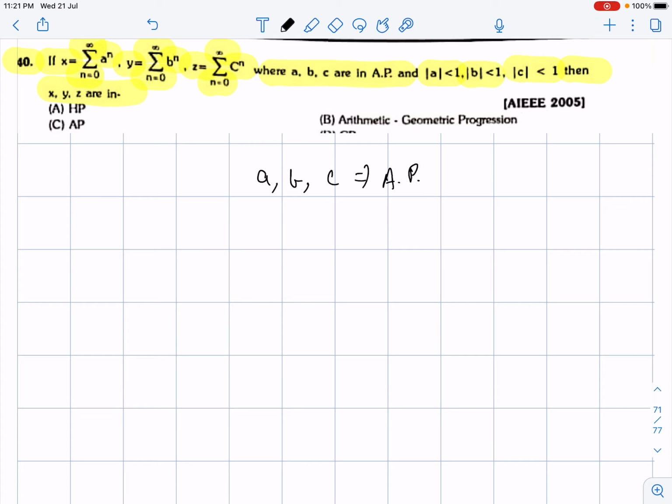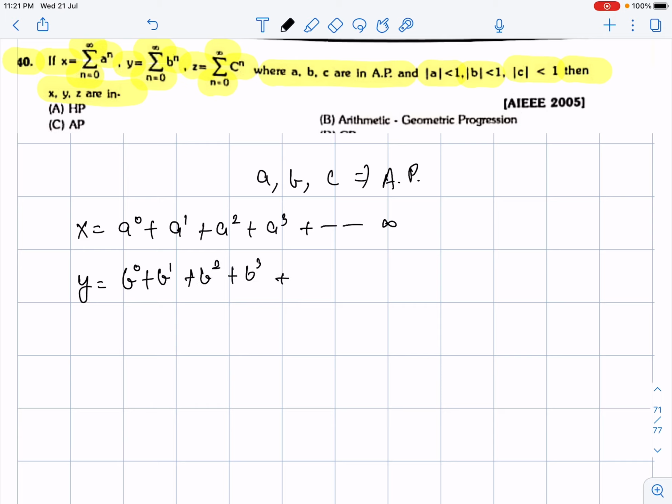and the first thing it implies is what? x is equal to a to the power 0 plus a to the power 1 plus a to the power 2 plus a to the power 3 goes on up to infinity, and y is equal to b to the power 0 plus b to the power 1 plus b to the power 2 plus b to the power 3 goes on up to infinity, and z is equal to c to the power 0 plus c to the power 1 plus c to the power 2 plus c to the power 3 goes on up to infinity.